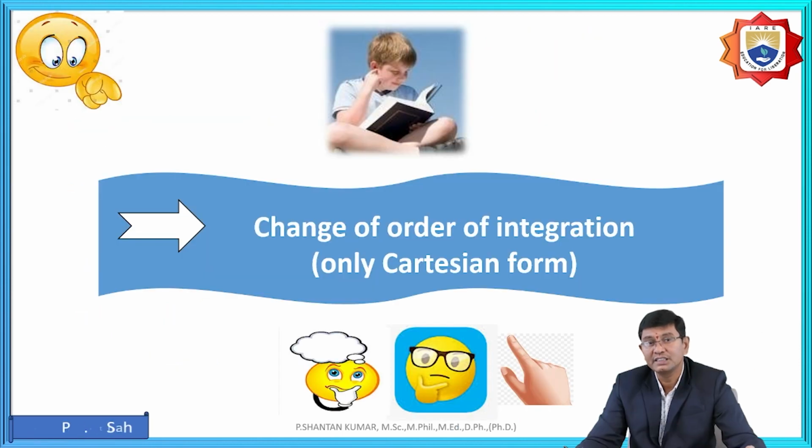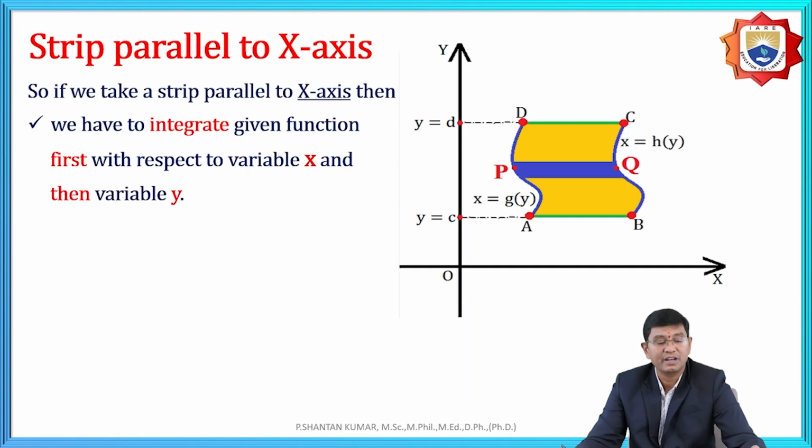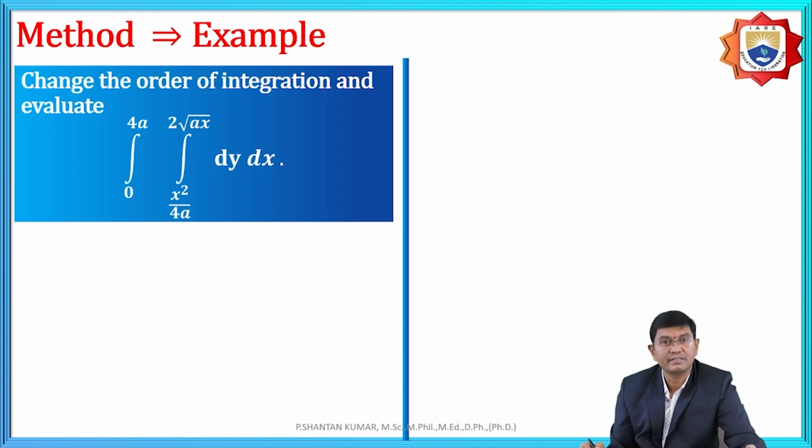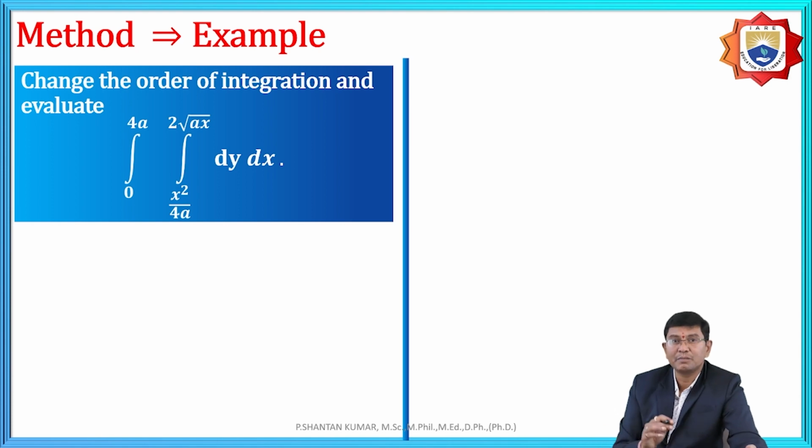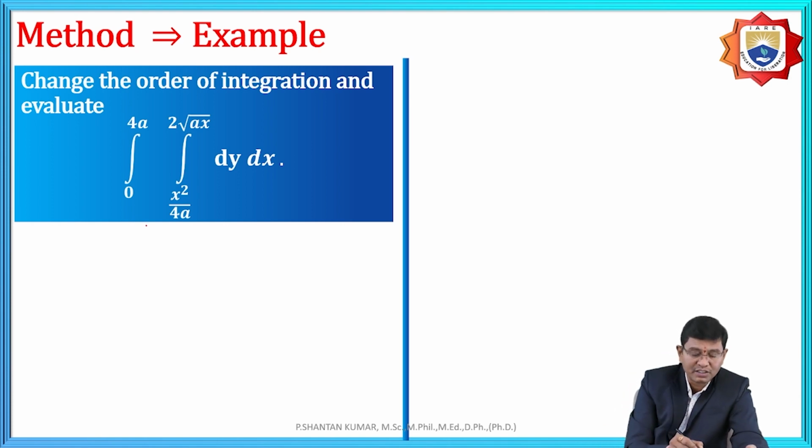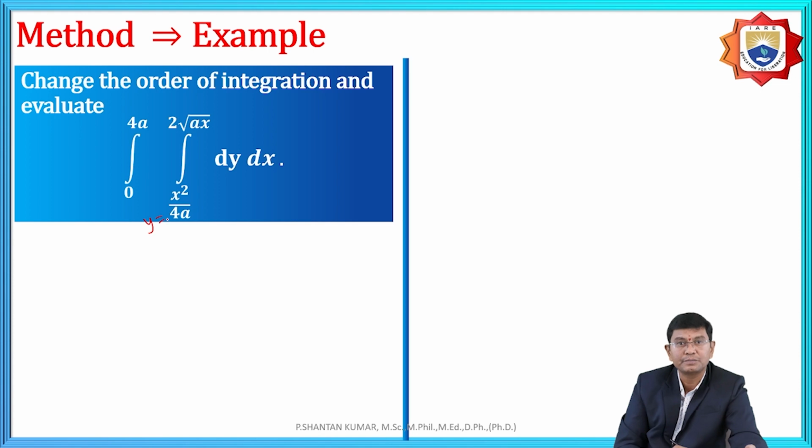And next one, change of order of integration. That means, if you understand that it is a variable in terms of x and y, we need to change the condition, that is, parallel to the x-axis. What we understood here, change of order of integration is nothing but, if we need to observe first y in terms of x. And again, the rest of the values are x equals 0 to 4a.